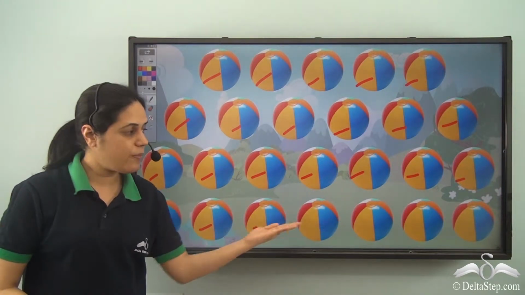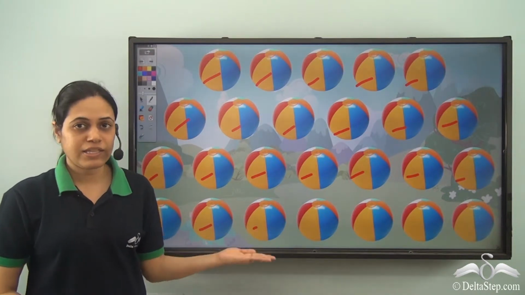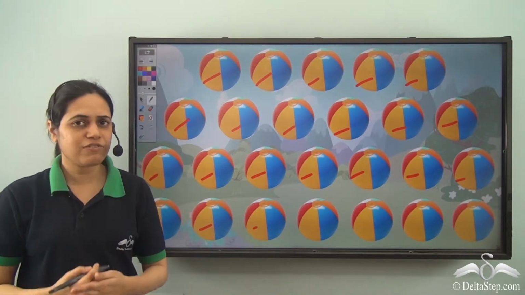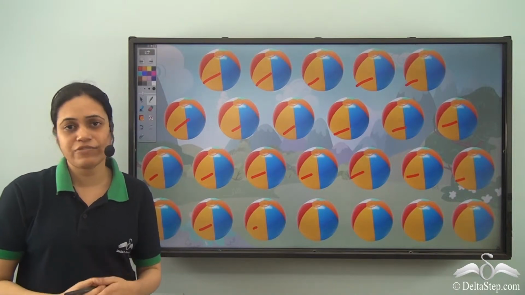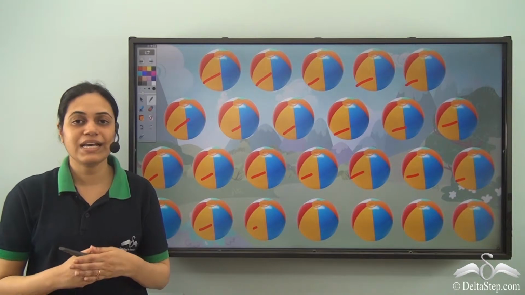But what about these balls? How can I count these balls? Are there numbers after 20 as well? Do numbers exist after 20? Well, yes, there are numbers beyond 20 as well.